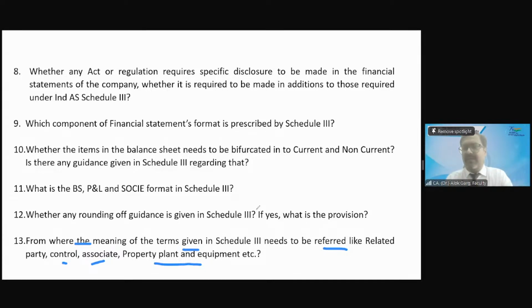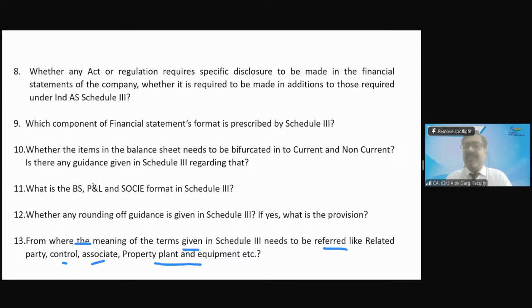Schedule 3 has not given you the meaning. Ind AS. Yes, Ind AS. Schedule 3 says that if you want to understand the meaning of those terms, like what is related party disclosure, then please go to Ind AS 24. Property, plant and equipment is the first line item on the face of the balance sheet, right? You have to provide depreciation, give the ageing, and if there is a revaluation, provide the revalued number. Many disclosures are provided by Schedule 3, but Schedule 3 has not defined what is property, plant and equipment. Who has defined? Ind AS has defined.